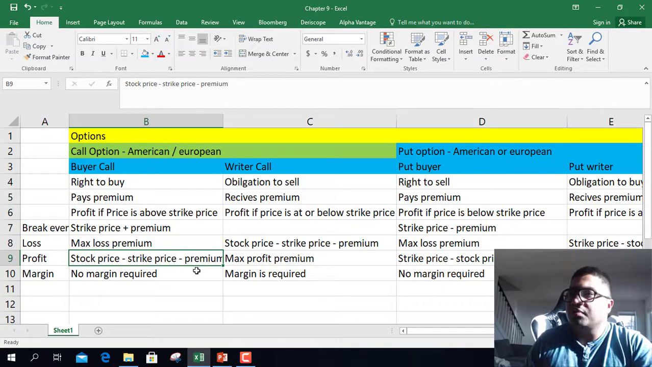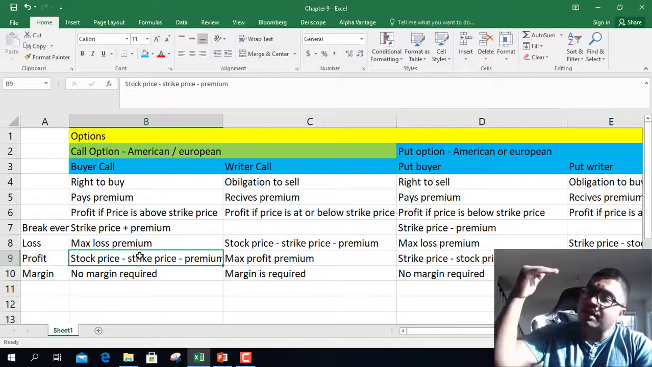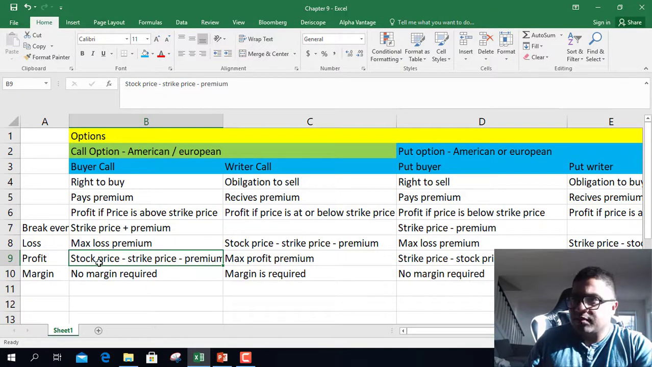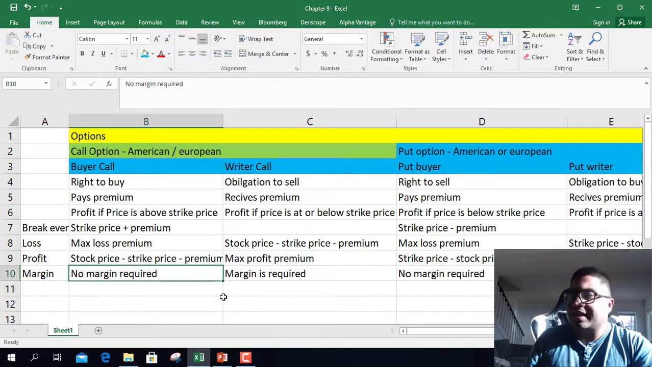How much profit do you make in a call option? If the price is going up, you will start making profit. The profit is the stock price minus the strike price, which is also the exercise price, minus the premium paid. This gives you the profit amount in a call option. Is any margin required if you're a call option buyer? The answer is no. There is no margin required for a call option buyer.